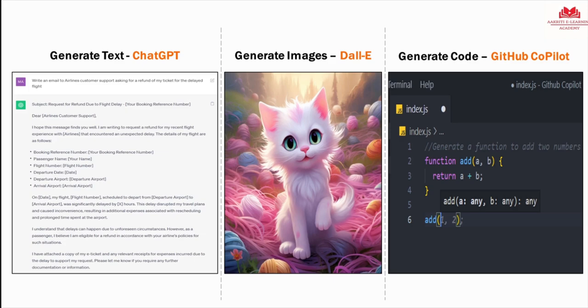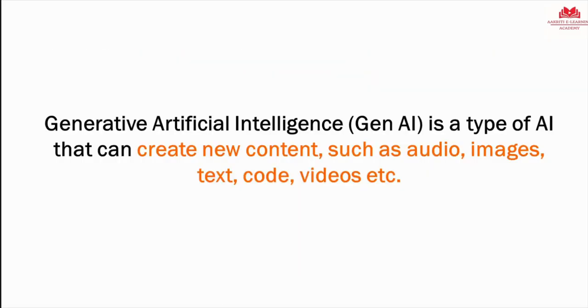This content is not coming from any file or document. It is not being extracted from somewhere. This content is being generated. It is being produced fresh. And that's what generative AI is all about. So here is a definition of generative AI. And as you can see, it's an expansion of artificial intelligence capabilities. And the key thing, like I mentioned before also, is we are generating new content. We are generating images, we are generating text, we are generating audio, source code, videos, everything.